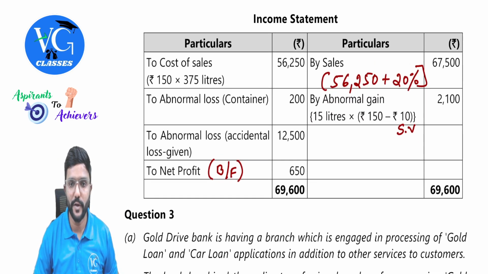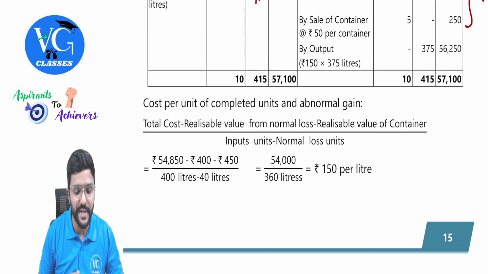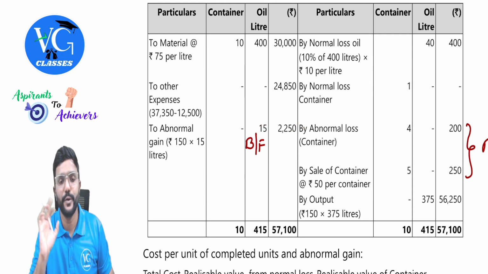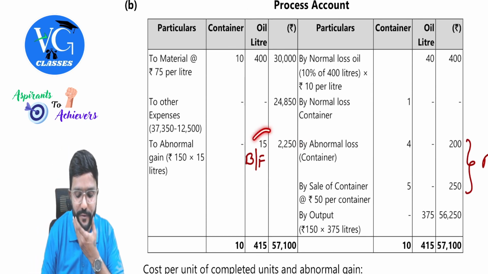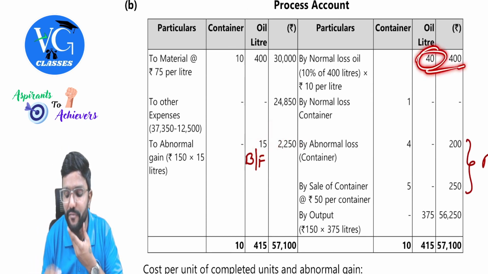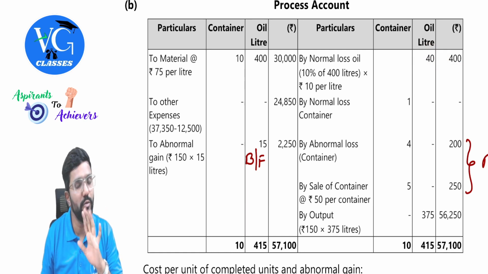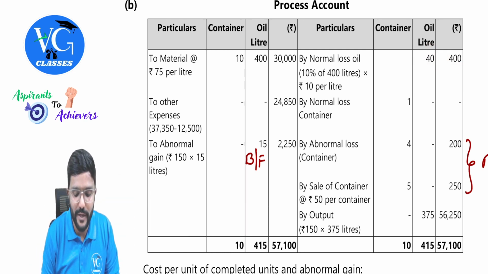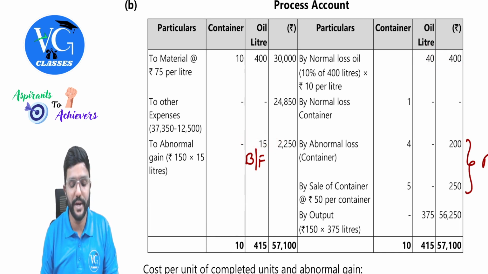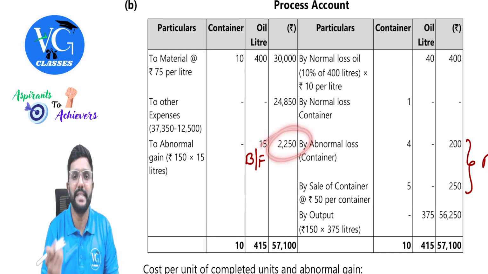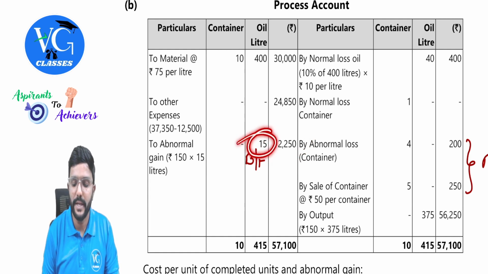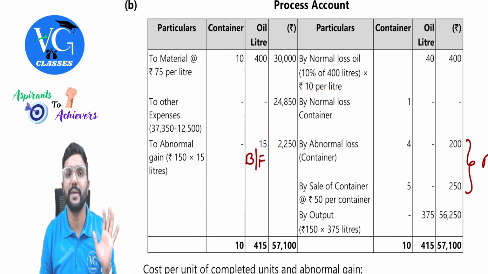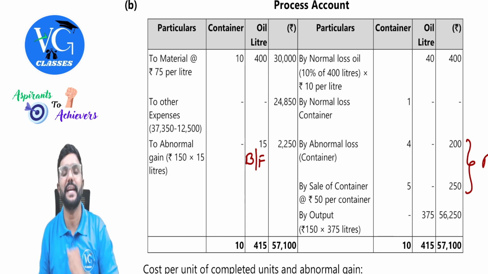Okay, sir. Then coming to abnormal gain. Abnormal gain value is actually 2,250. But is this the net gain? No, guys. Because for these 15 units, I would have already recorded a scrap value here. But will I get it now? No. As these units are converted into good units, we will not get scrap value for 15 units. So what should I do now? From 2,250, deduct the scrap value, that is 15 into rupees 10. Deduct it because that is like a loss for this abnormal gain account. The remaining will be the net gain, guys.